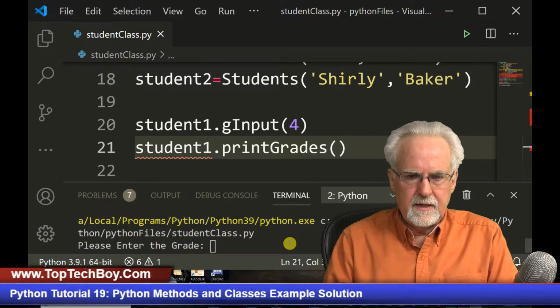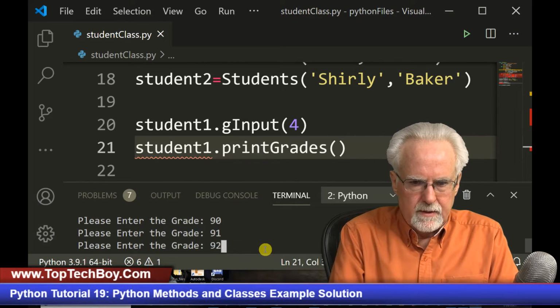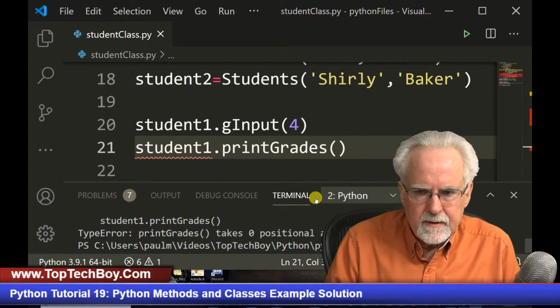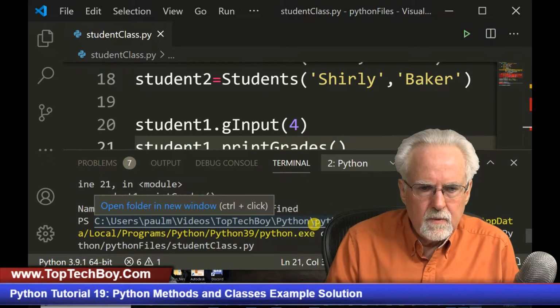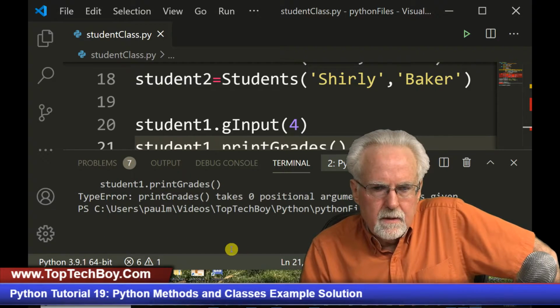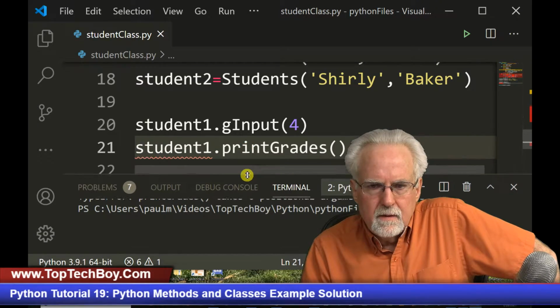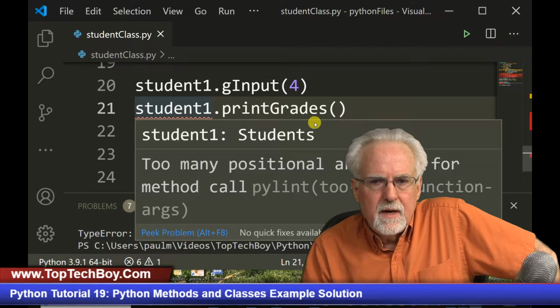Okay, so let's try this again. Please enter the grade. We'll click down here. The grade is 90, 91, 92, and then 93. And we are denied. It says student 1 print grades takes 0 positional arguments, but it was given 1. Student 1 dot print grades.